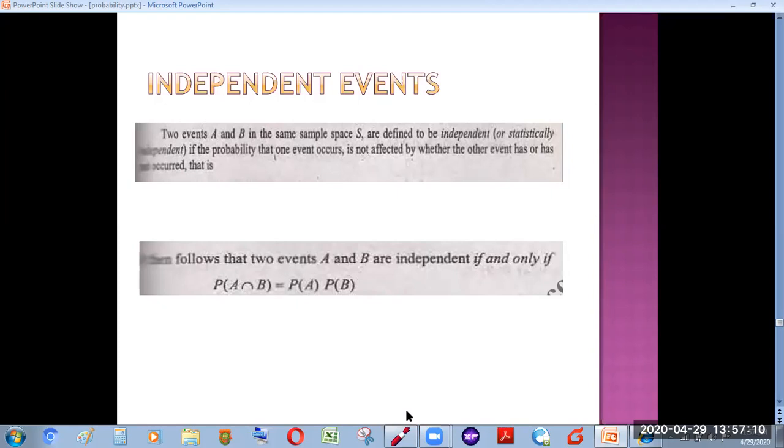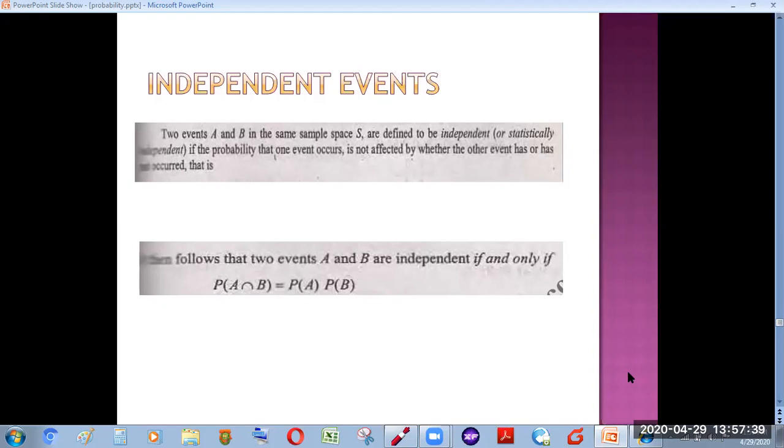The definition is clear: two events A and B in the sample space are independent if the probability that one event occurs is not affected by whether the other event has or has not occurred. Events which do not affect the probability of the other event in any case are known as independent events.